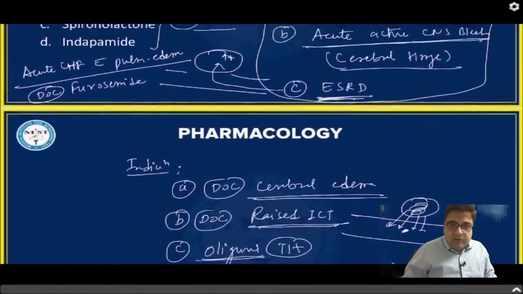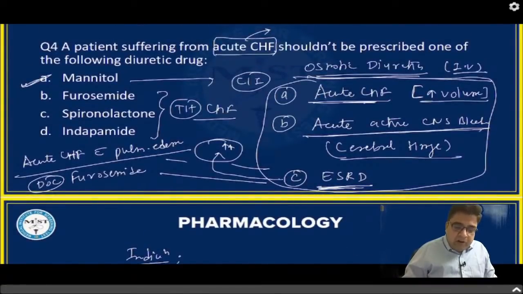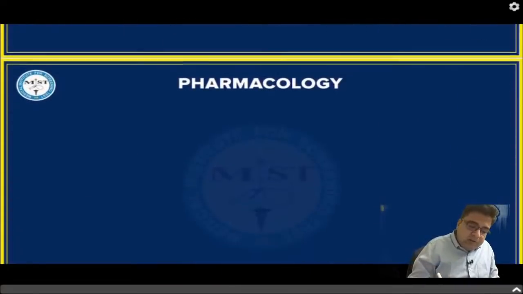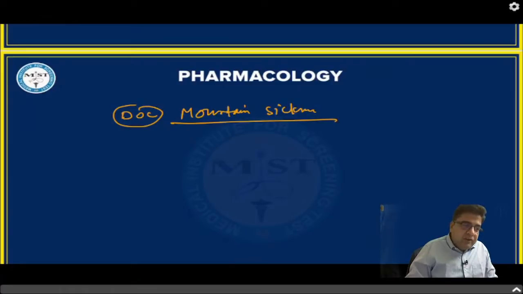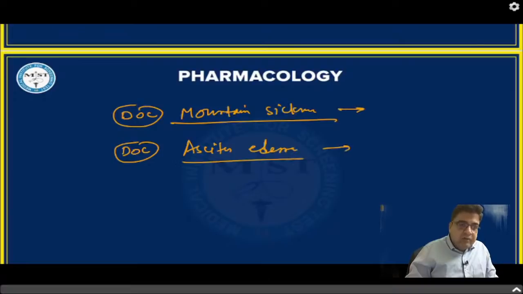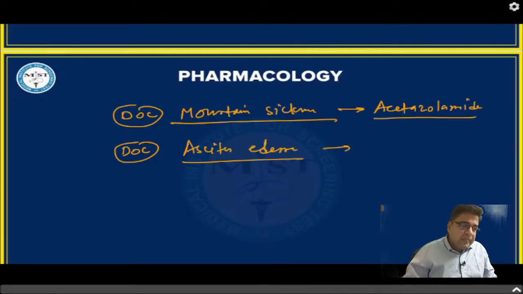Last year they have asked questions from diuretics. So they asked about the drug of choice for mountain sickness. So who will tell me which medicine is drug of choice for mountain sickness? Also, you have to tell me which medicine is drug of choice for ascites edema. Answer me these two questions. What is the drug of choice for mountain sickness? Answer is acetazolamide. So acetazolamide is drug of choice for mountain sickness, high altitude sickness. It's acetazolamide.